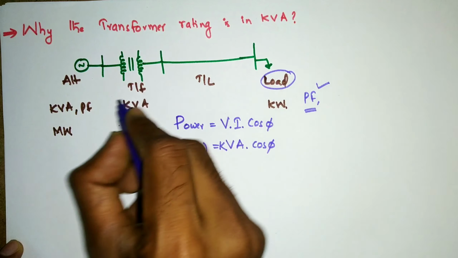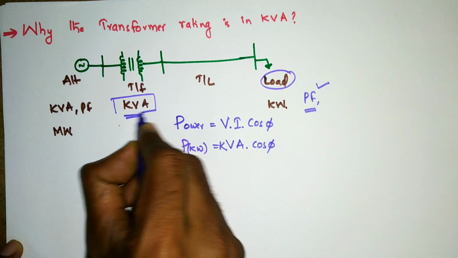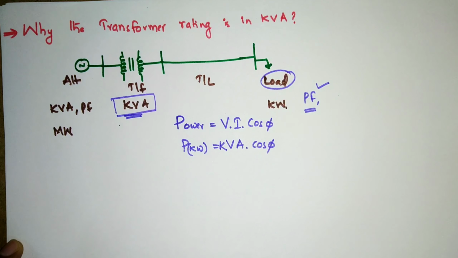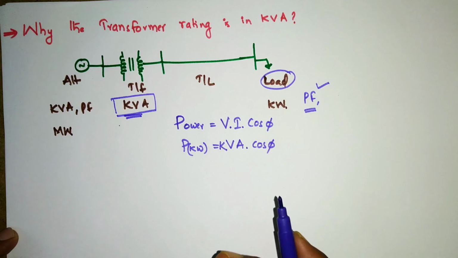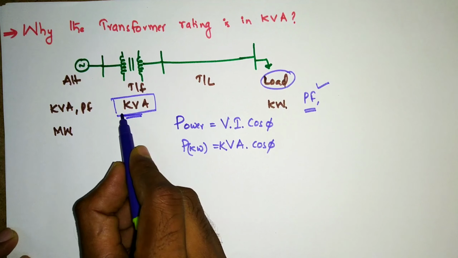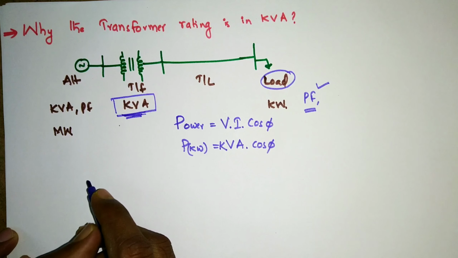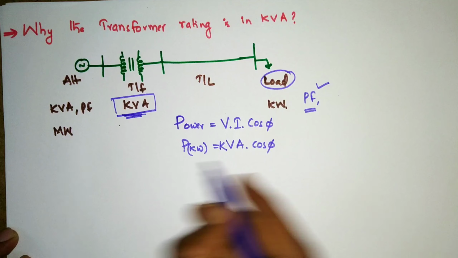So the transformer will be given in the kVA form only, but not in kilowatts. The manufacturer of the transformer does not have any information regarding the load. Because of that particular reason, the transformer will be given in kVA.